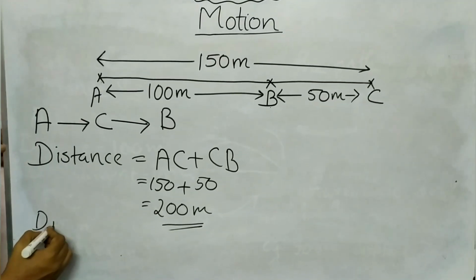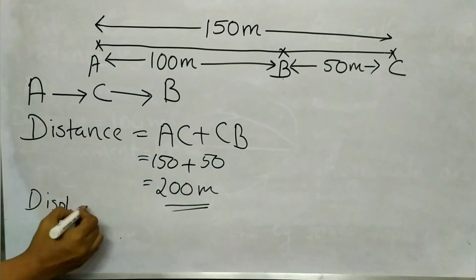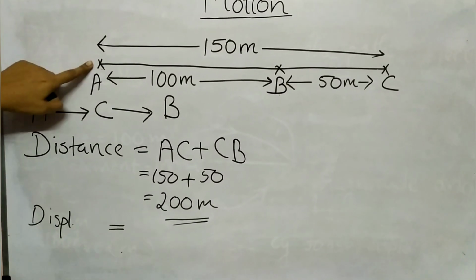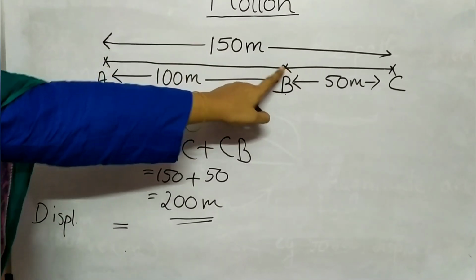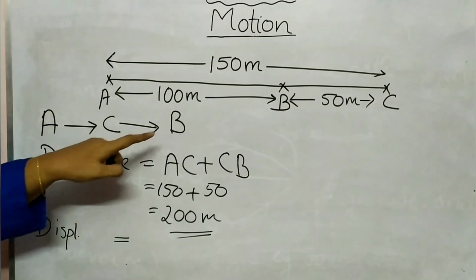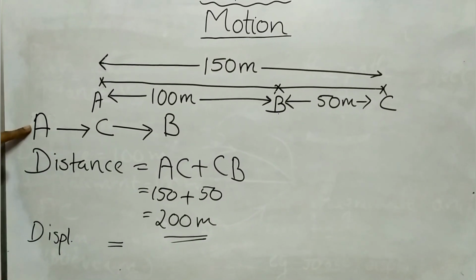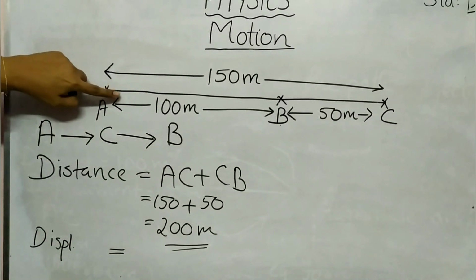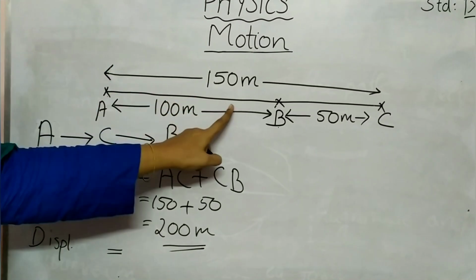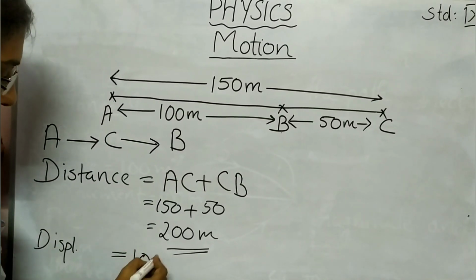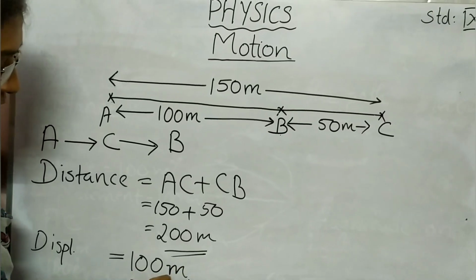Then what about the displacement? You know the displacement is the shortest distance between initial position and final position. Now that object starts from A and after that movement it is at B. So here A is the initial position and B is the final position. Here you can see this is the shortest distance between A and B. So from that you can write this as 100 meters.